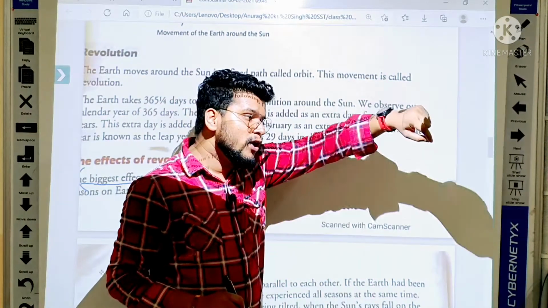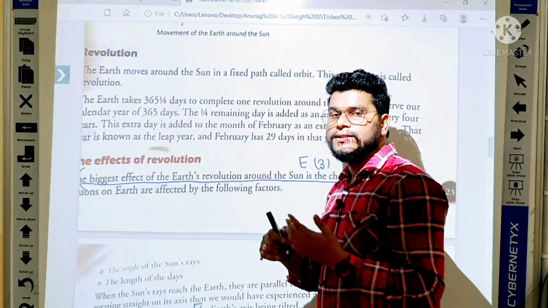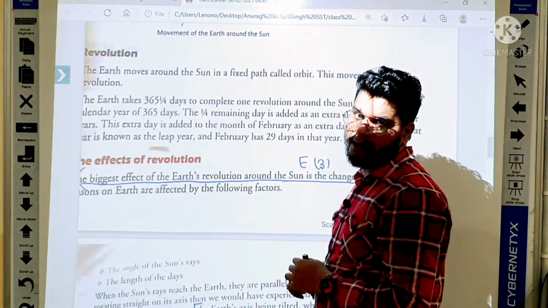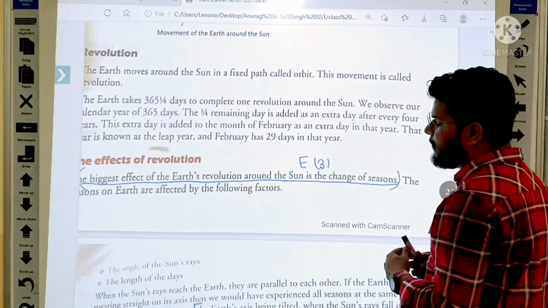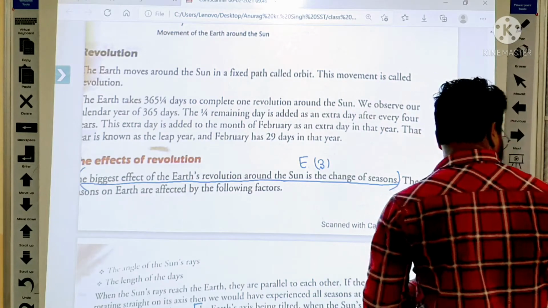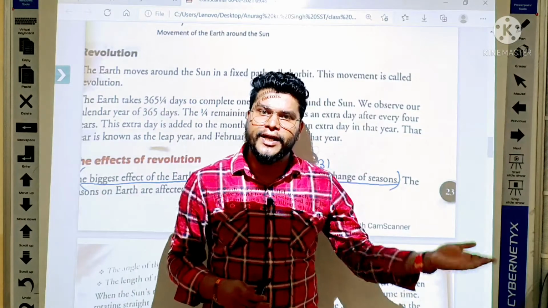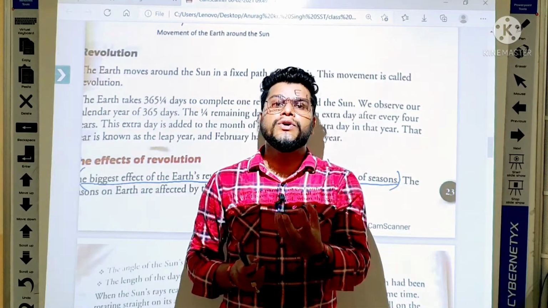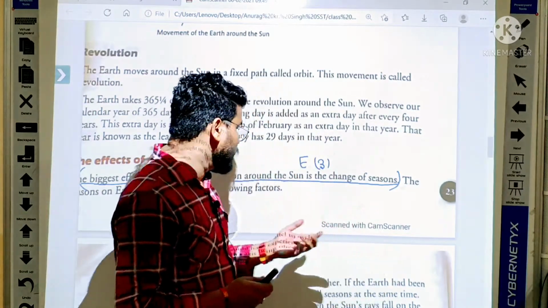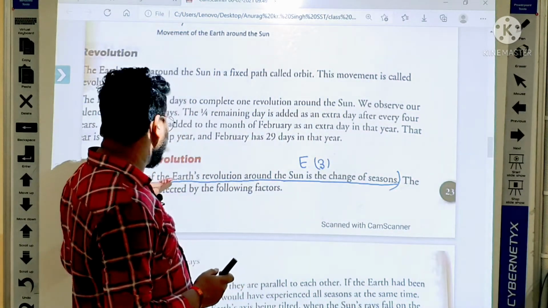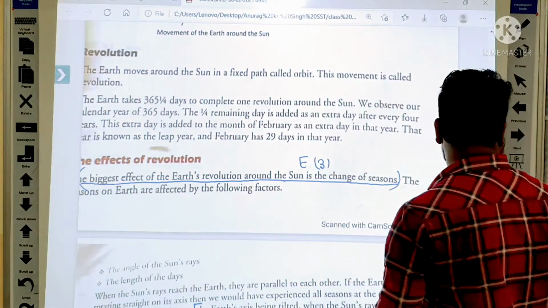If the earth did not revolve around the sun, then there would be no season. We would not feel any season, we would experience no season. So we have different seasons, from summer to winter, from spring to autumn, due to the revolution of the earth. So this is the biggest effect, or you can say this is the biggest significance of our earth's revolution.